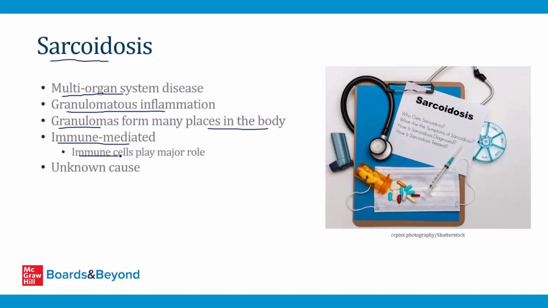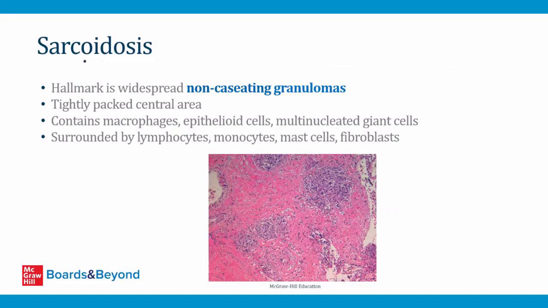Sarcoidosis is considered an immune-mediated condition. The immune system plays a central role. We think the immune system is reacting to some antigen, but the exact cause is unknown and has never been discovered. The hallmark of sarcoidosis in terms of pathology is the widespread development throughout the body of non-caseating granulomas. And the word non-caseating is very important. That distinguishes the granulomas of sarcoidosis from other conditions like tuberculosis where the granulomas are caseating. So caseating refers to the development of central necrosis inside of granulomas. That doesn't happen in sarcoidosis, but it does happen in tuberculosis.